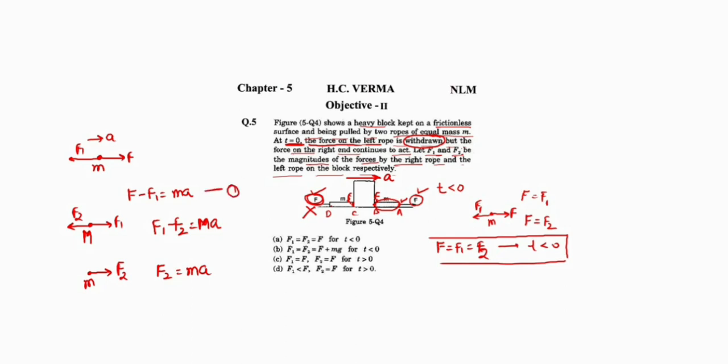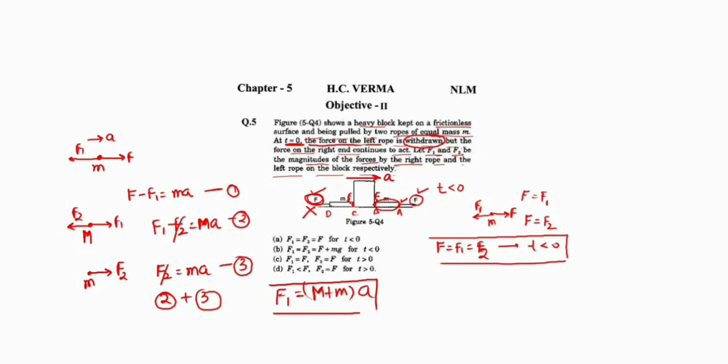This is equation number 1, this is equation number 2, this is equation number 3. If I add equation 2 and equation 3, F2 will cancel out. So F1 equals (M plus m) into A. This is the value of F1. Am I clear? And if I substitute the value of F1 in the first and second equations, I will find the values of F and F2.